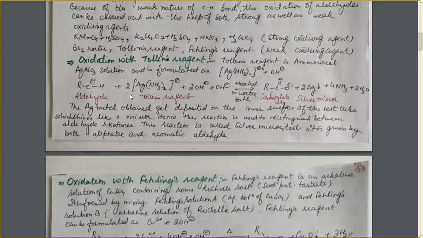How can we easily remember how to write down the complete reaction? Now write the equation in this way: aldehyde molecule, 2 units of Tollens reagent, and one more OH negative ion to form the salt. From these 2 OH groups, remove one water molecule, H2O, one water molecule, not 2. One water molecule is removed and one oxygen is left. Give this oxygen atom to this aldehyde group to make this CH bond as COH. Now carboxylic acid is formed.